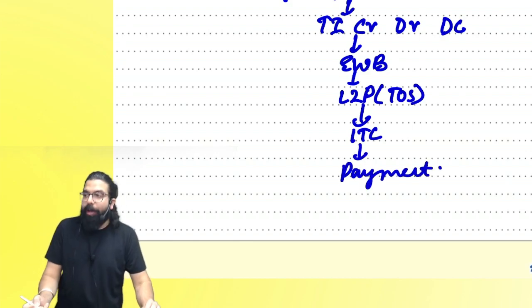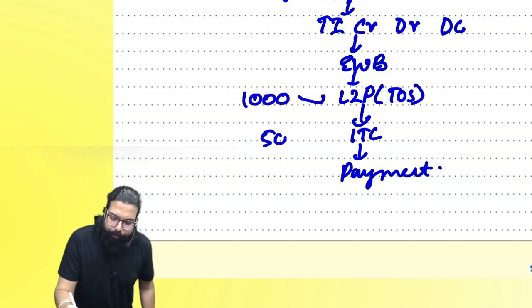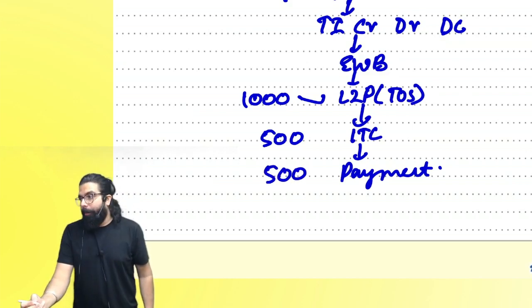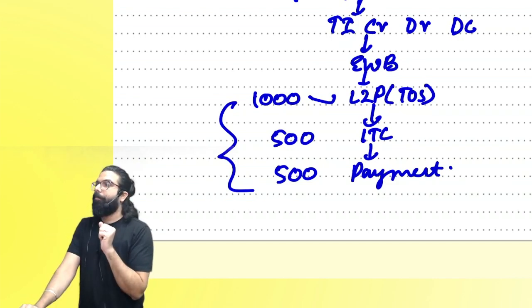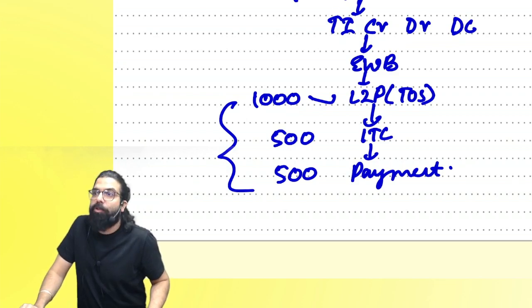Everyone listen to me very carefully. Sir, I collected 1000 rupees. I used 500 credit, remaining 500 I made the payment. Are you guys able to understand this story? Do you think you will call the government and tell? Lakhs of businesses in the country, will they call the government and tell this story every day?